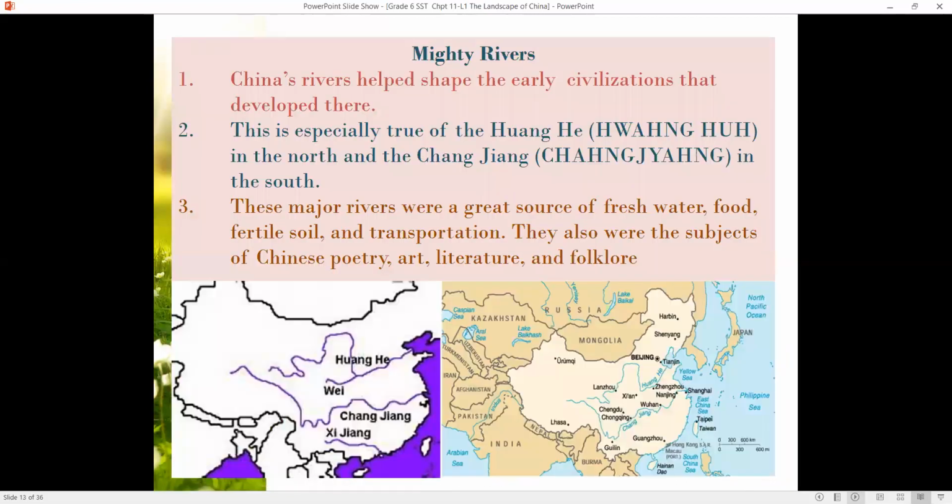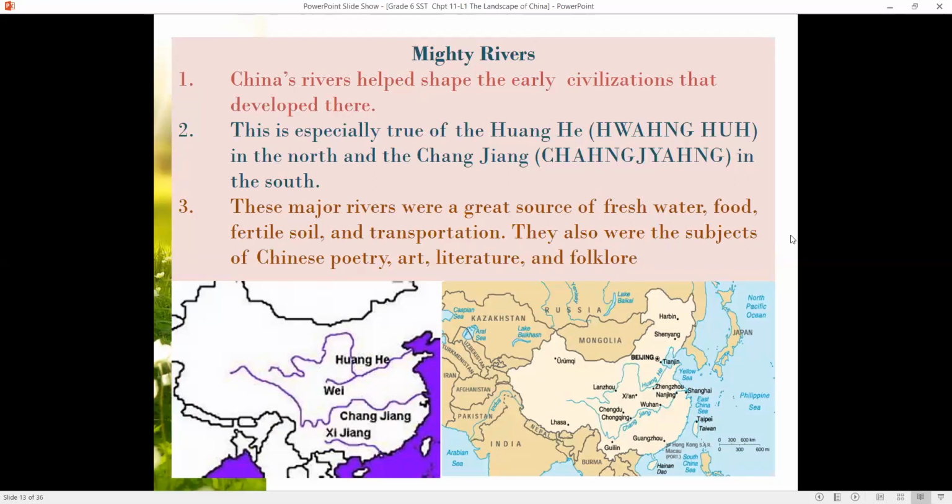Let us understand about the mighty rivers of China. China's rivers helped shape the early civilization that developed there. This is especially true of the Wanghe in the north and the Changjiang in the south. These major rivers were a great source of fresh water, food, fertile soil, and transportation.